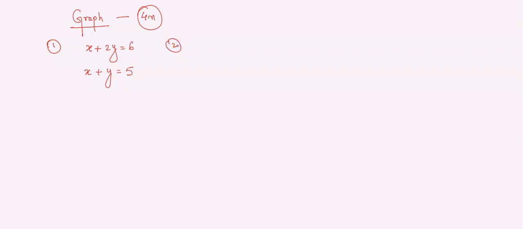And then the next question of the graph: x plus y is equal to 5 and 2x minus y is equal to 4.